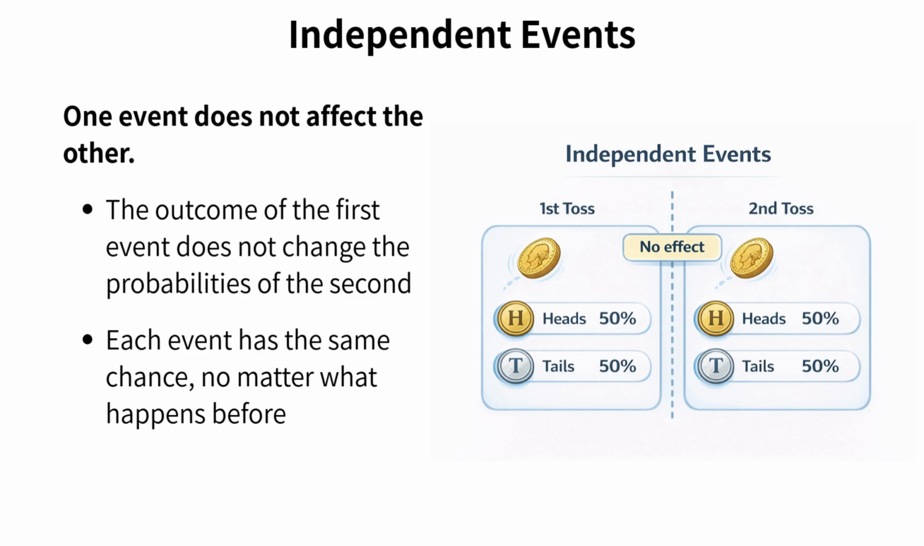This is what independence means. The outcome of the first event does not change the probabilities of the second event. The two events are completely separated. Here's a common SAT trap. Students sometimes think that if heads came up first, tails is now due on the second toss. But the coin doesn't remember what happened before. Each toss is independent, starting fresh with the same 50-50 probability. So when you see a probability problem on the SAT, ask yourself, does the first event affect the second one? If the answer is no, you're dealing with independent events, and that tells you how to set up your calculation.